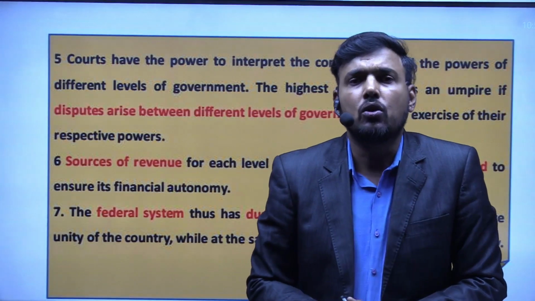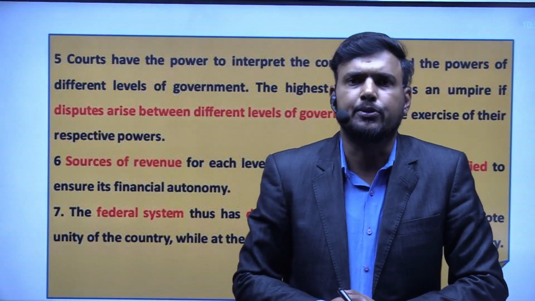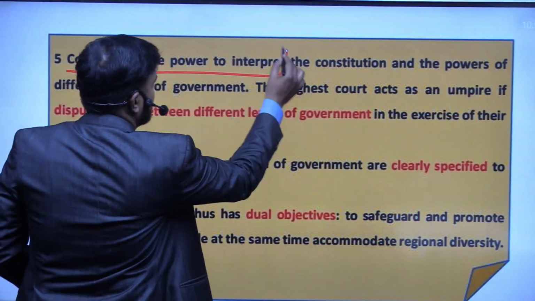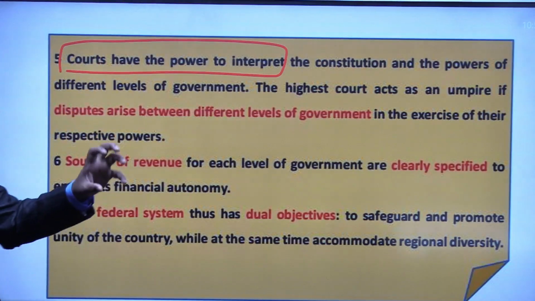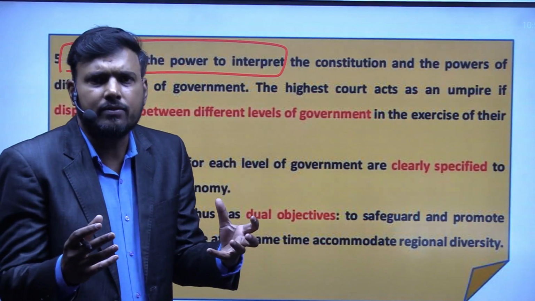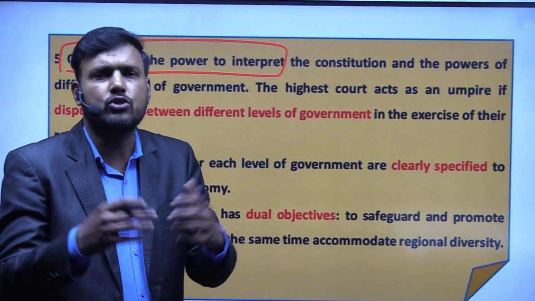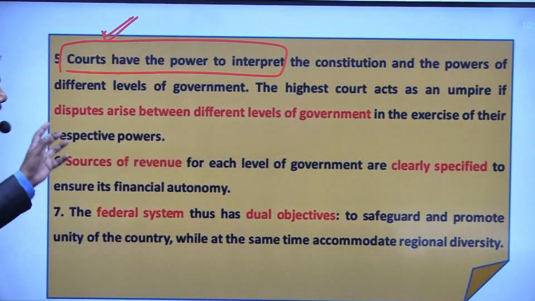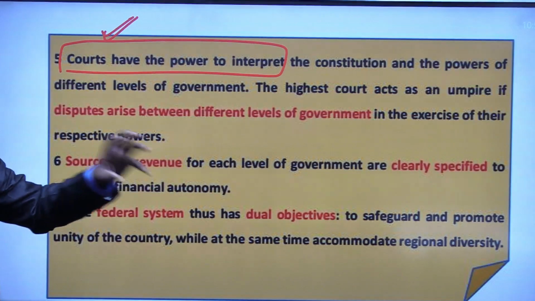Who is going to settle that dispute? As a key point of the federal system, the courts have the power to interpret the Constitution. If the provisions of the Constitution are not clear, there is ambiguity, or there are more than two meanings, in such a situation the courts will come into the picture and interpret the Constitution.